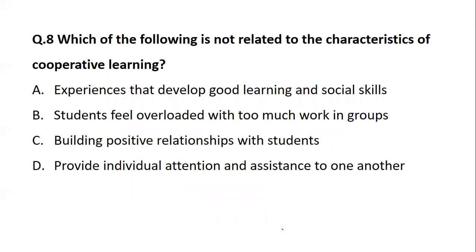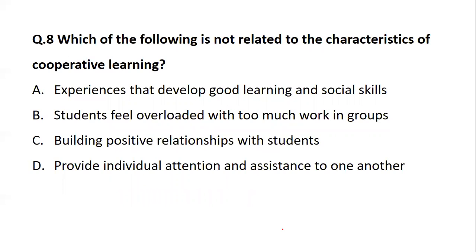Okay, next is question number 8. Now let's see what question number 8 is talking about. It is talking about one of the topics, that is cooperative learning. Which of the following is not related to the characteristics of cooperative learning?